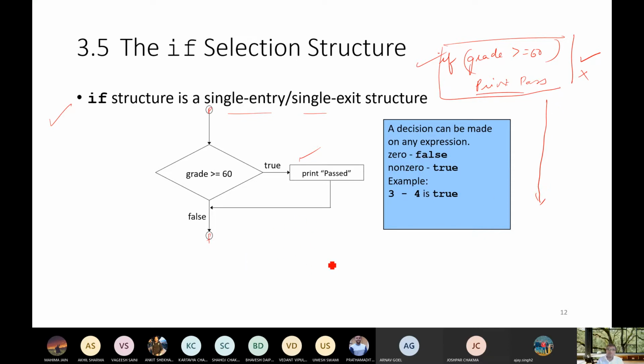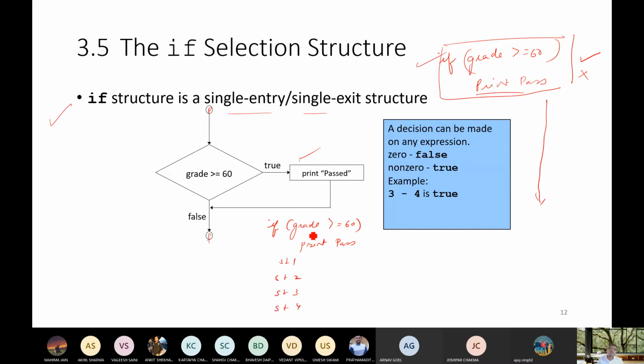Suppose I am writing if grade is greater than or equals to 60, print pass. Statement 1, statement 2, statement 3, statement 4.